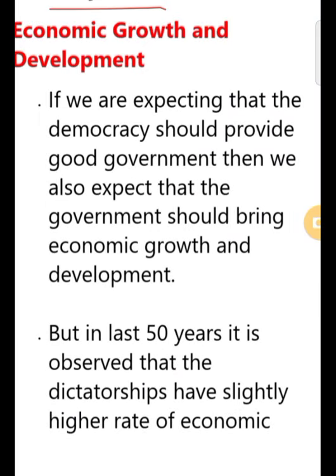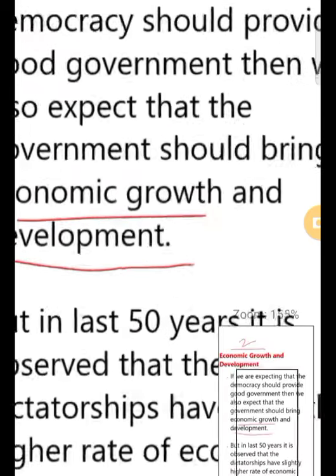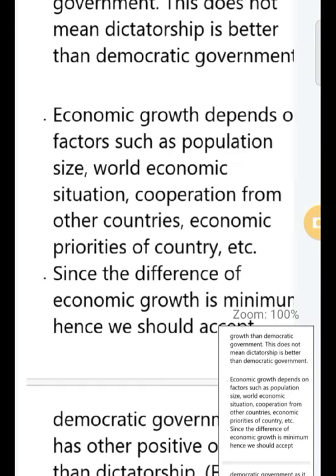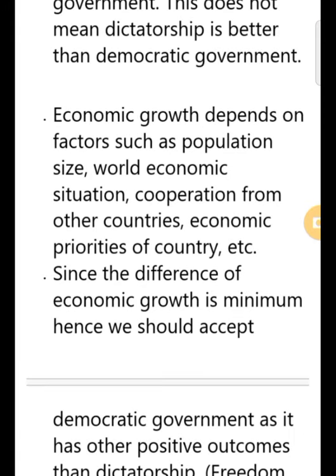If we are expecting democracy should provide good government, then we also expect that government should bring economic growth and development. Okay, but what is the evidence? In the last 50 years, it is observed that dictatorships have a slightly higher rate of economic development than the democratic form of government.